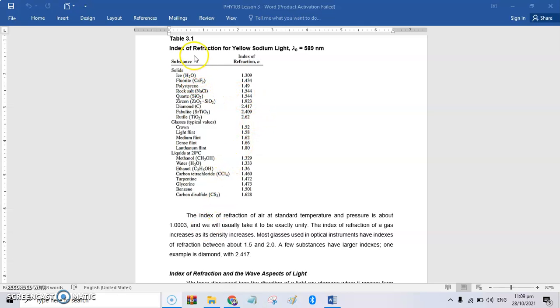And from this Table 3.1, index of refraction for yellow sodium light, wavelength is 589 nanometers. For example, is our water.